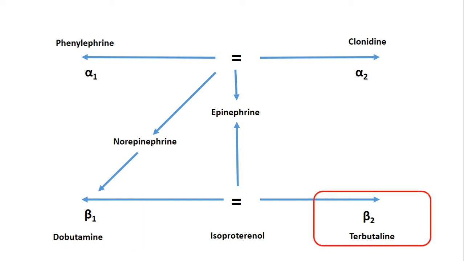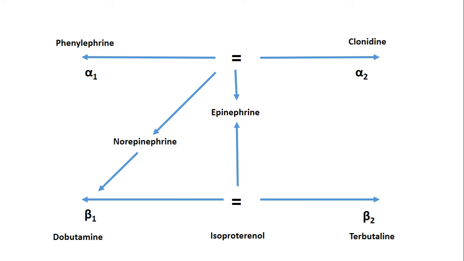Next, coming to terbutaline or salbutamol, which predominantly have affinity towards the beta 2 receptors. So these are the drugs which act as beta 2 agonists. Beta 2 receptors are predominantly located in bronchial smooth muscles as well as uterine smooth muscles. That's why terbutaline and salbutamol can be used in the treatment of bronchial asthma due to their beneficial effect, that is, they produce bronchodilation. Also, these drugs can be used as uterine relaxants.